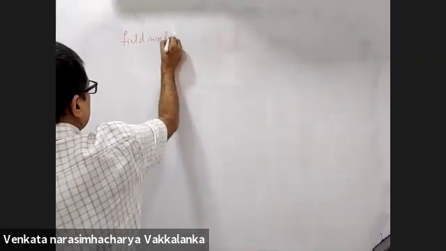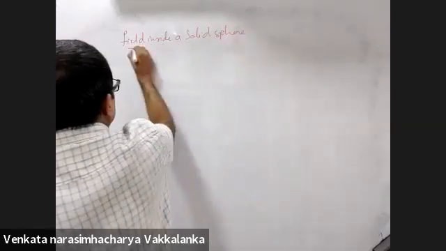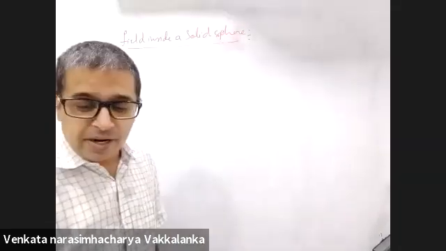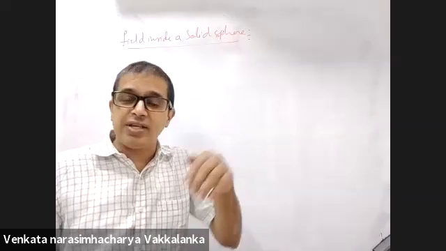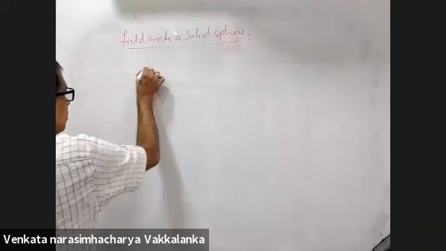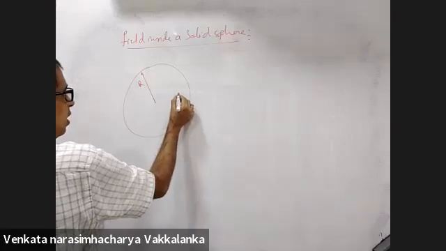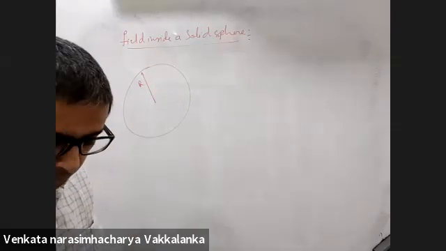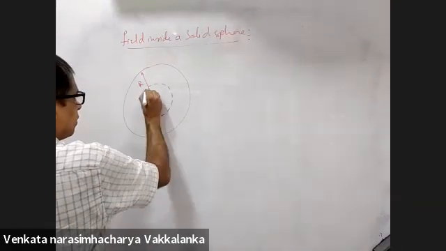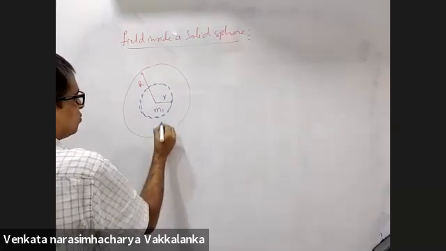Field inside a solid sphere. Why am I doing this first, before proving the other formulae for the 84.6 minutes? I need the field inside Earth. Earth we will assume as a solid sphere. Radius of Earth is capital R, mass of Earth is capital M. I need the field at a distance of small r.